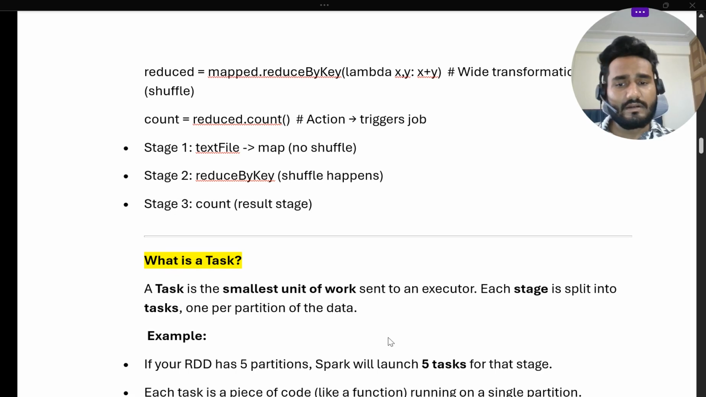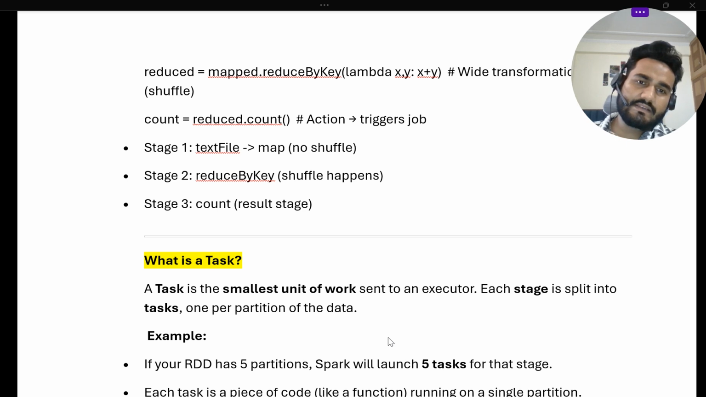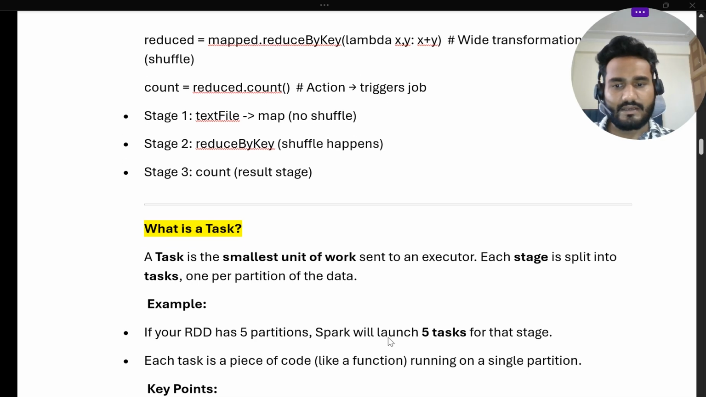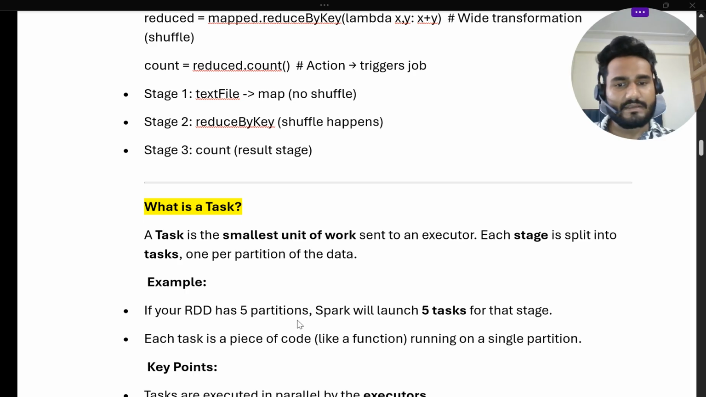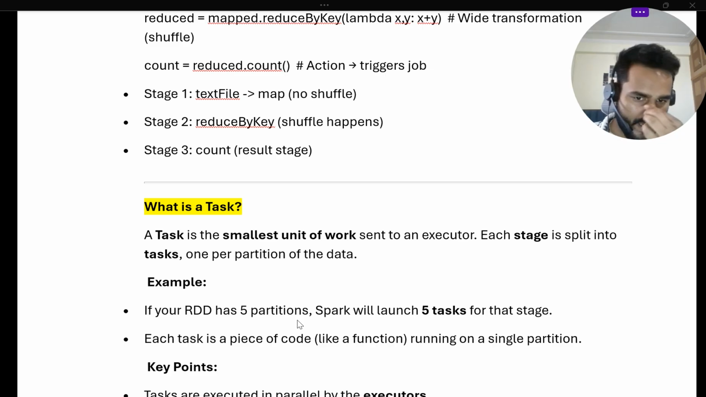Now coming to the topic called task. First we understood what a job is, then each job has different stages, then each stage has different tasks. So a task is nothing but the smallest unit of work sent to an executor. For executing each piece of work, we send each task to an executor. Each stage is split into tasks, one per partition of the data. Suppose your RDD has five partitions, then Spark will launch five tasks for that stage.